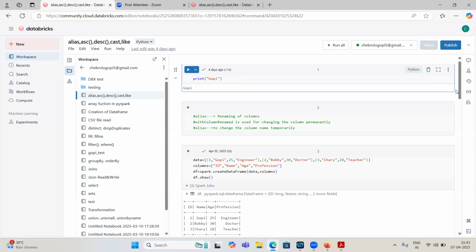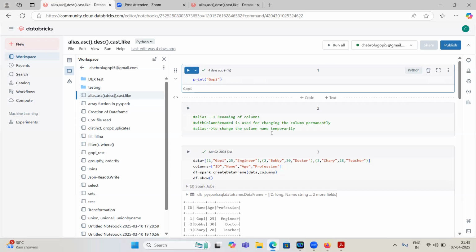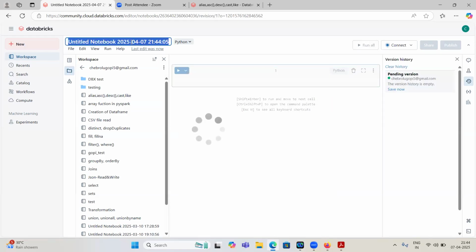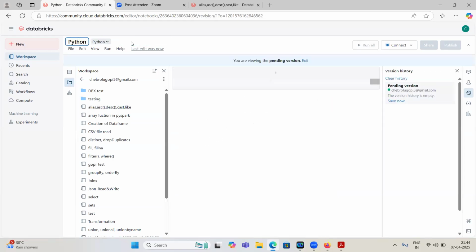Here you can see in Databricks, it is the Databricks platform. So let me create one separate notebook, then you can understand. To create a separate notebook, yeah. Python 1. So here you can see first it is called a cell. So